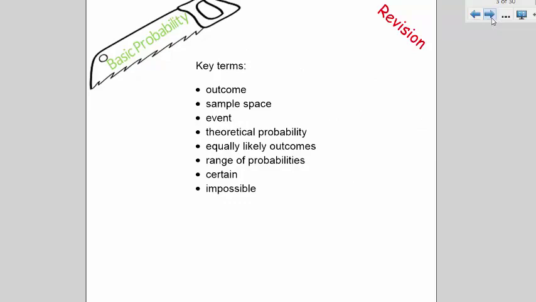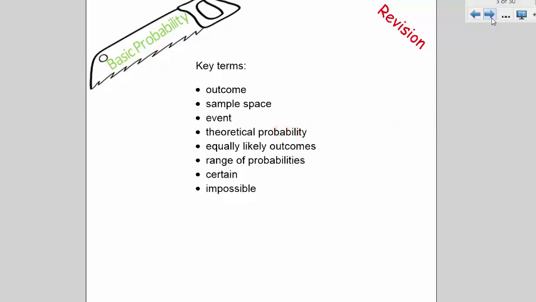Let's recap. An outcome is the result of an experiment or game. What could happen? If we rolled a standard six-sided die, one outcome is to roll a 6. If we were watching a footy game, one outcome is a win. The sample space is the list of all possible outcomes. For our die, it's all numbers 1 to 6.